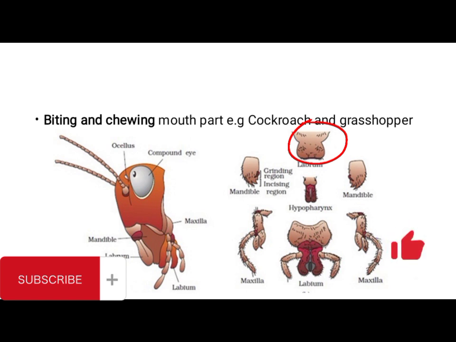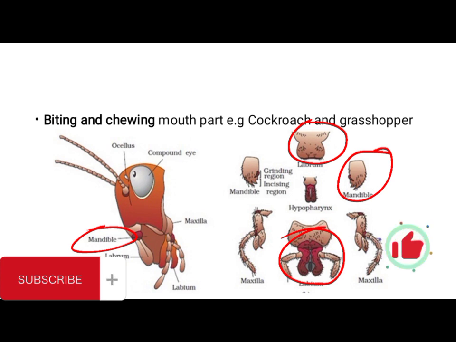Okay, they also have the labium. The labium is over here, and that is a lower lip which prevents wastage of food. And then they have the mandible and the maxilla. The first is the mandible, which is a jaw-like structure for cutting and chewing food. And then you have the maxilla, which helps to break down food into smaller pieces. So those are the structures that bring about biting and chewing in this particular type of insect.